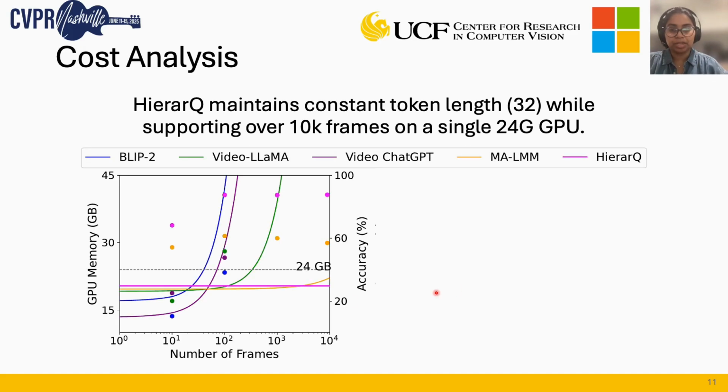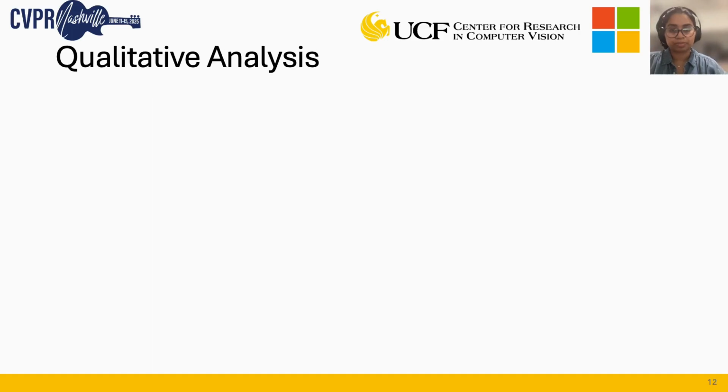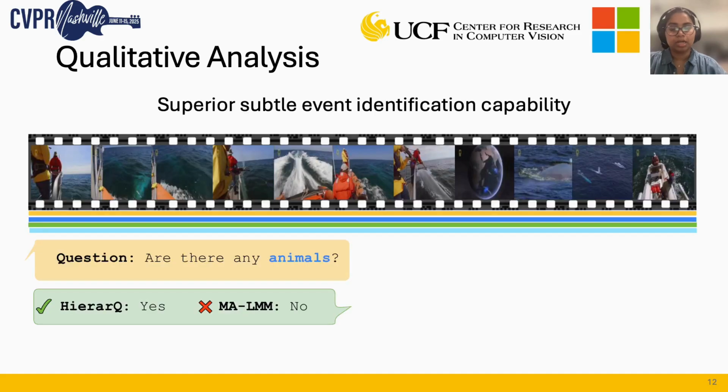Now, as we can see here, HierarQ maintains a constant memory consumption, processing over 10,000 frames on only a 24 gigs GPU, unlike other models with computational growth. HierarQ's autoregressive design ensures scalability. On the other hand, due to the very same autoregressive processing, while latency does increase linearly with the number of frames, HierarQ still remains capable of processing arbitrarily long videos, unlike other models that might fail beyond a certain frame threshold. Here we highlight HierarQ's subtle event identification capability.